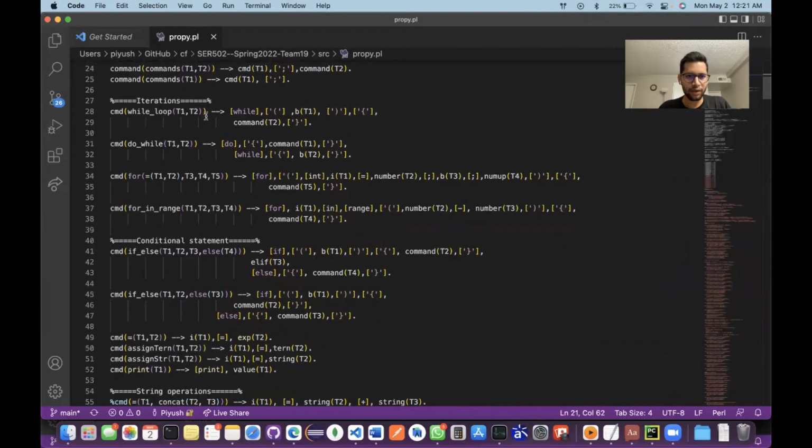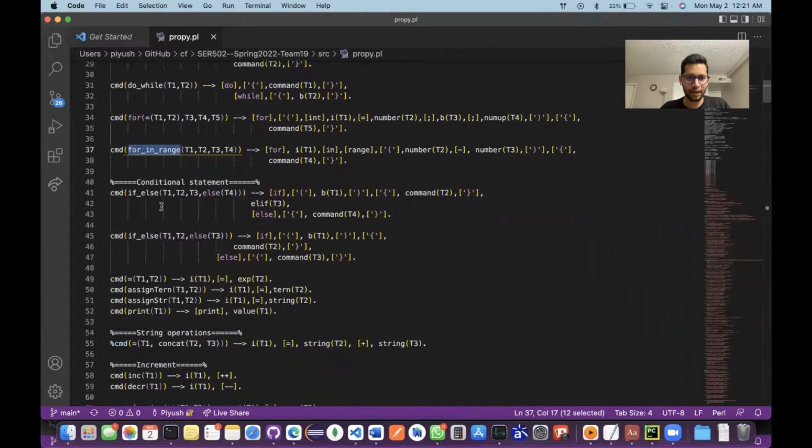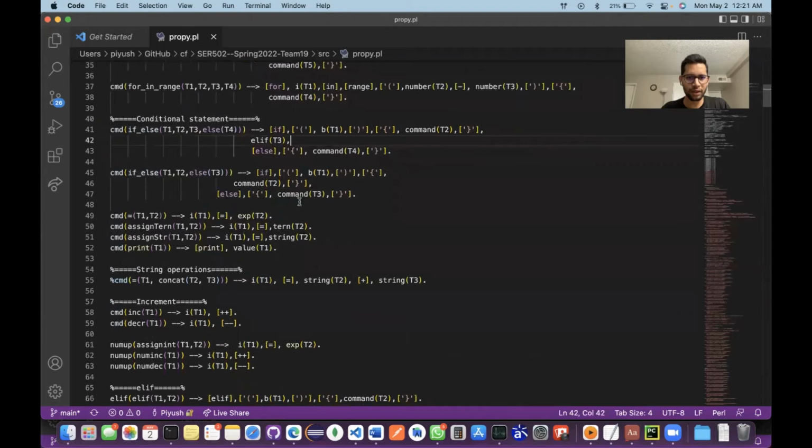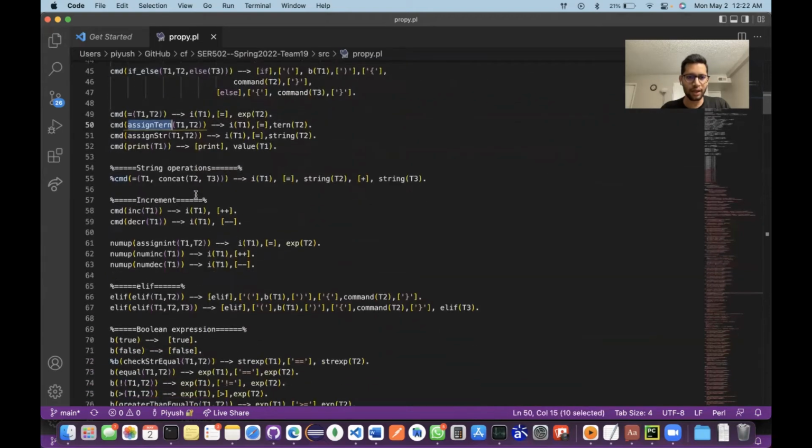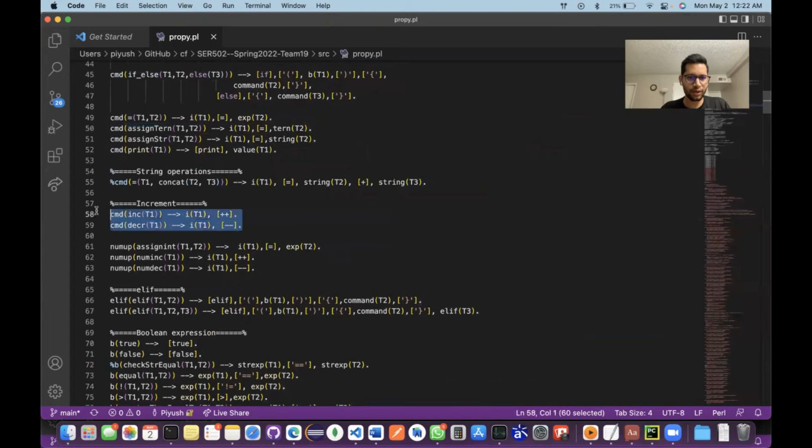Then we have CMD predicate, which will generate parse tree for all the commands. Here we have included while loop, do while loop, for in range. Then we have if else, inside which we have added this elif functionality. So you can create an elif ladder and our program will successfully generate the parse tree for it. We also have ternary operations and we have also added these two extra features for increment and decrement.